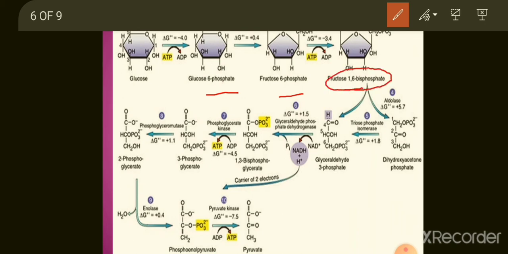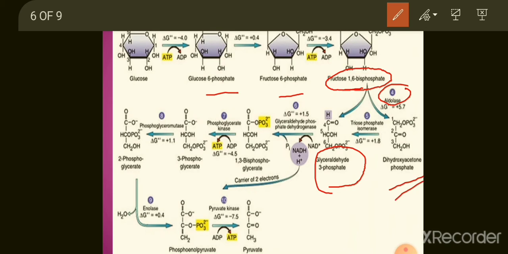And with the help of enzyme aldolase, it is forming what? It is forming two products. One is glyceraldehyde 3-phosphate and the other one is dihydroxyacetone phosphate.